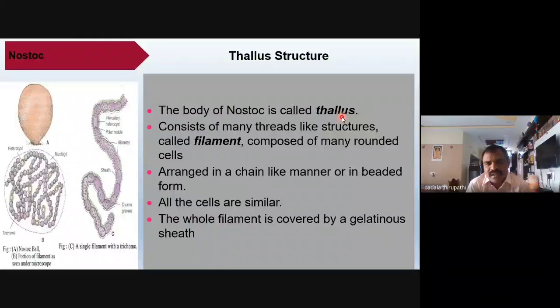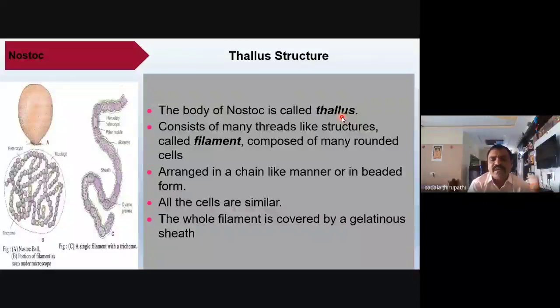The thallus consists of many thread-like structures, so-called filaments. A filament is composed of many rounded cells arranged in a chain-like manner, or in a beaded form. All the cells are similar, but some cells vary from the normal vegetative cells, either heterocysts or akinetes. Remaining cells are all similar.